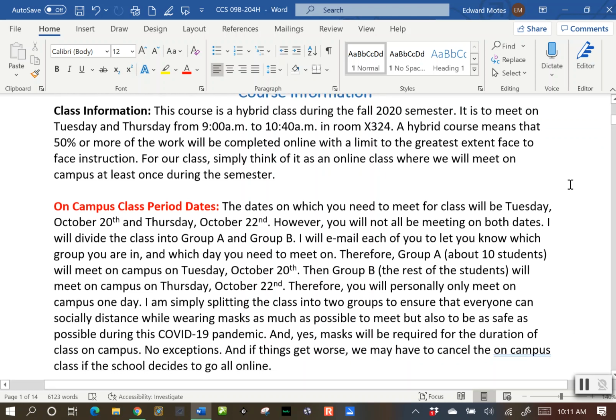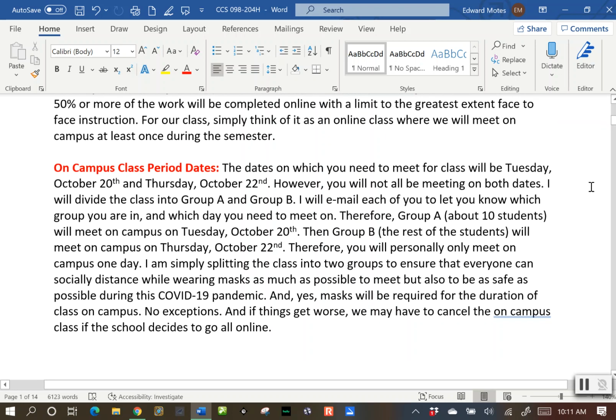Now, because it's hybrid, the administration says you have to meet a very limited amount of time on campus. And so the minimum that we have to actually meet is 1 day, and we would meet the requirements. So as of right now, I have us meeting on Tuesday, October 20th and Thursday, October 22nd. Now, you are not going to meet both of those days. What I'm going to do is divide the class into Group A and Group B. I will email you before these dates which group you are in.